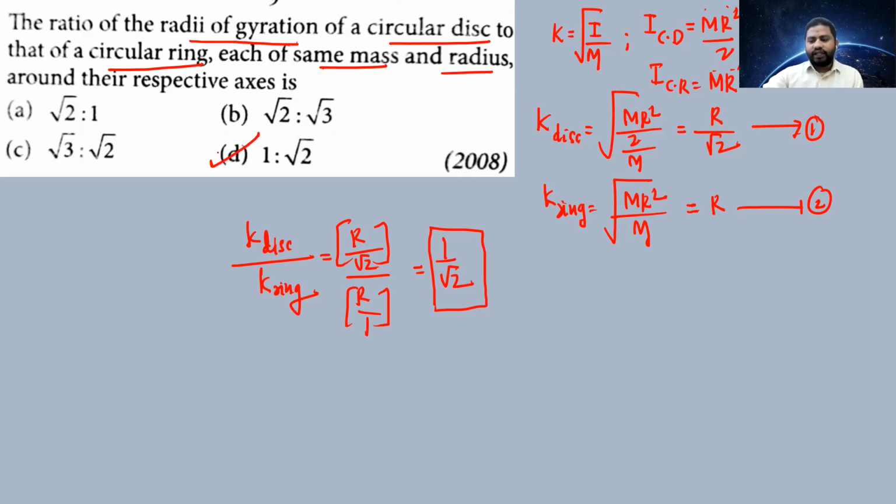As I have told you already in the last classes, in recent days, according to the trend of whatever competitive exam you take, the questions they are asking are based on radius of gyration, not on moment of inertia. If you know moment of inertia, then radius of gyration you will automatically understand. But the one and only thing is that you should know this expression, where it comes from. Clear? Now we'll move to the next question.